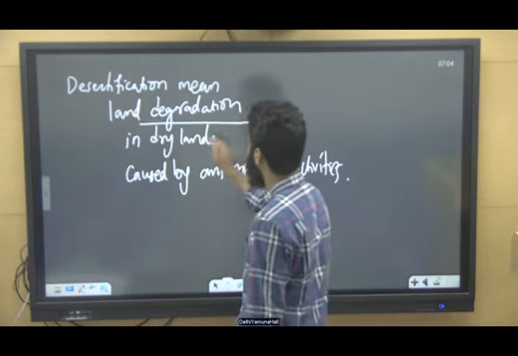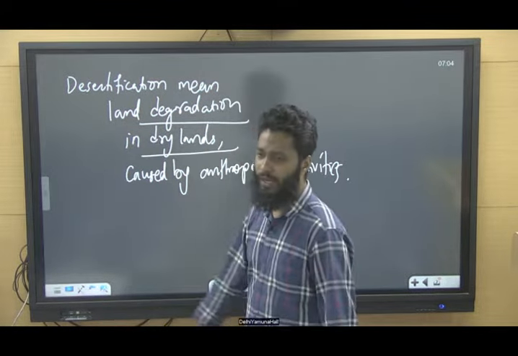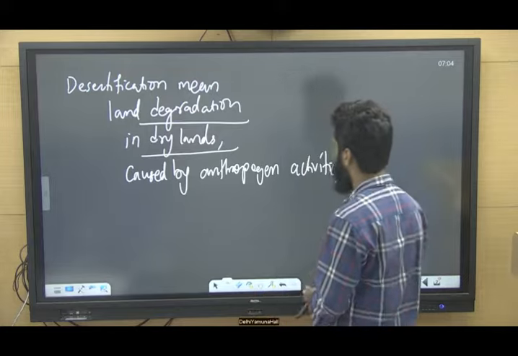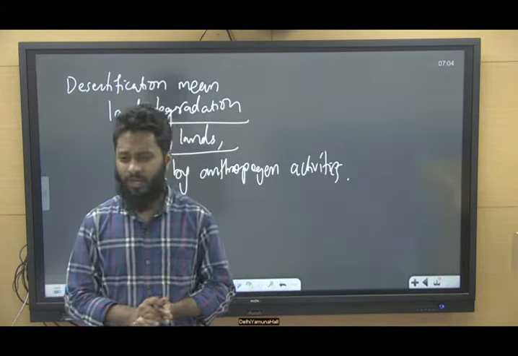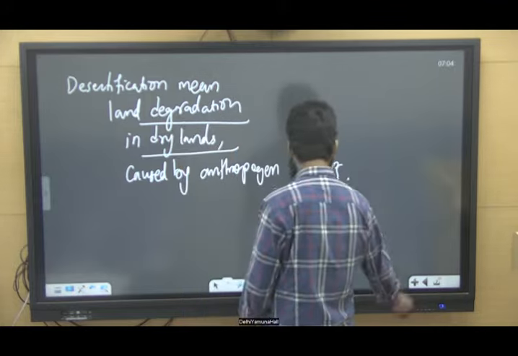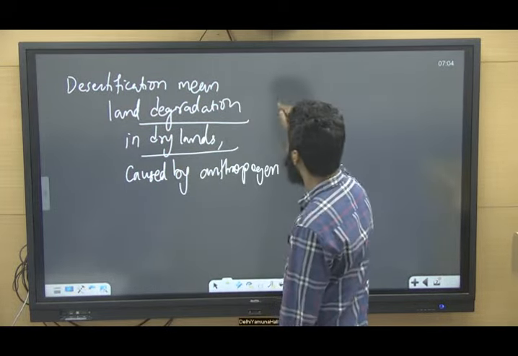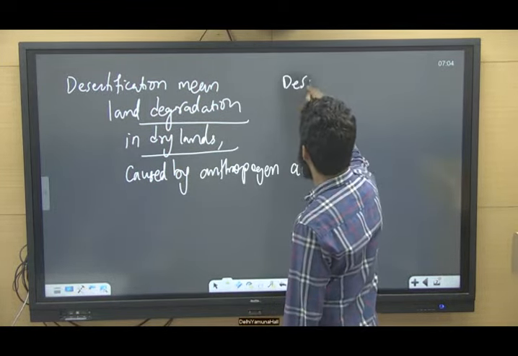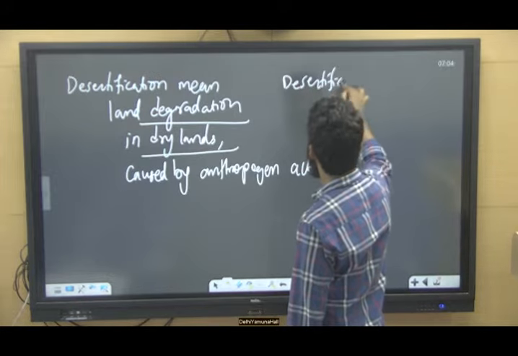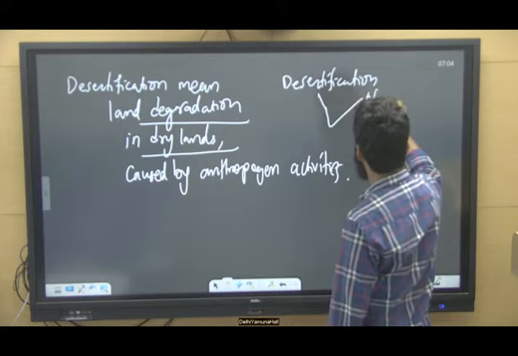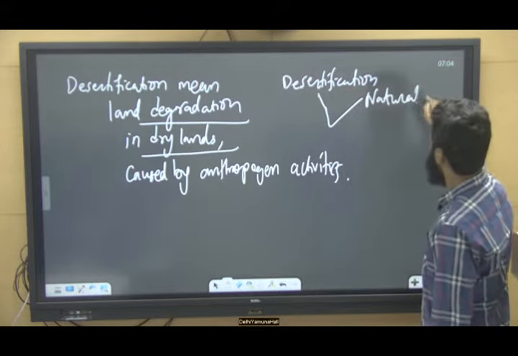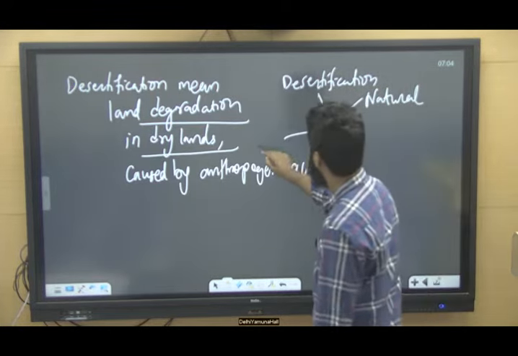What we have to understand is what dry lands are. Desertification is caused by both natural factors as well as anthropogenic factors.